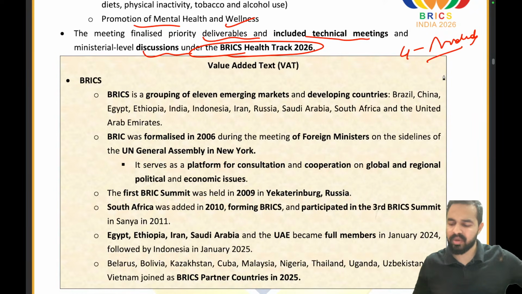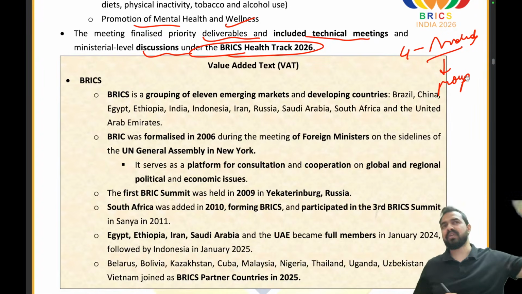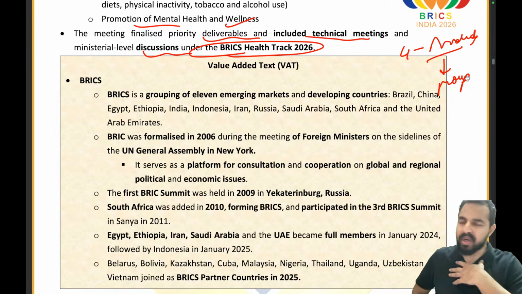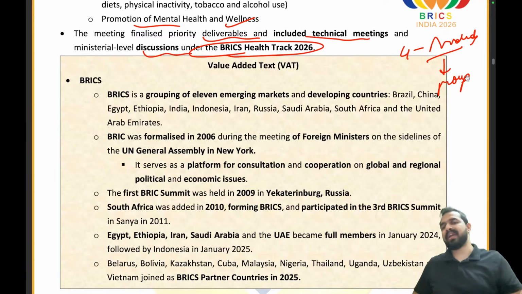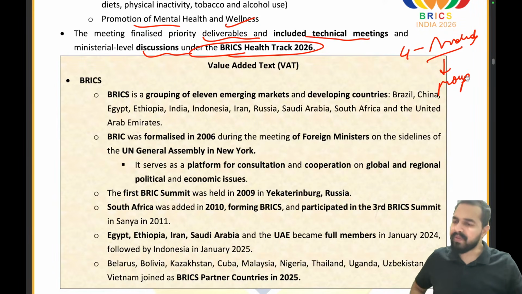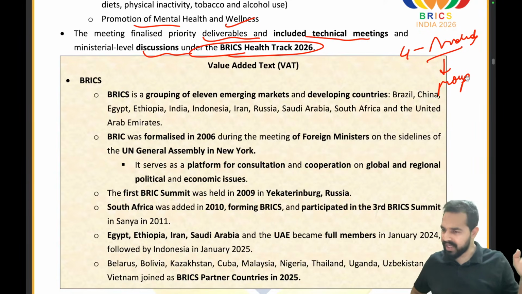So they created their own group. Basically, they saw that there is a dominance of the other groups, but we want to create our own group. So they created their own group, and they keep on adding members to their group, right? And what happens is that every year one member gets the chairmanship of the group, right? So that's how this is all about.